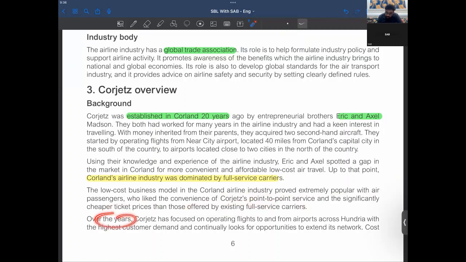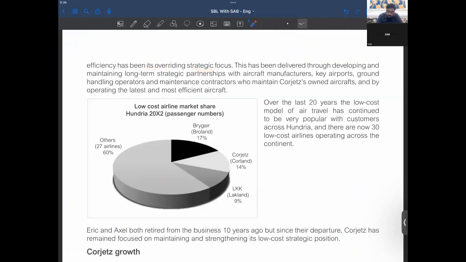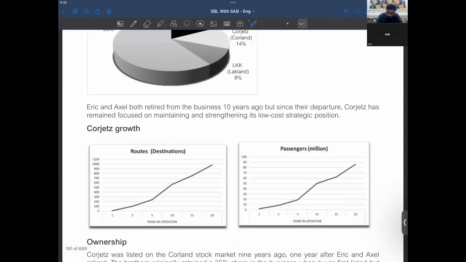Over the years, Gorgeous has focused on operating flights to and from airports across Hungary with the highest customer demand, and continually looks for opportunities to extend its network. Cost efficiency has been overriding strategic focus. So Colland is focused on cost efficiency, right? They operate cheaper, so they want a cost efficient area.